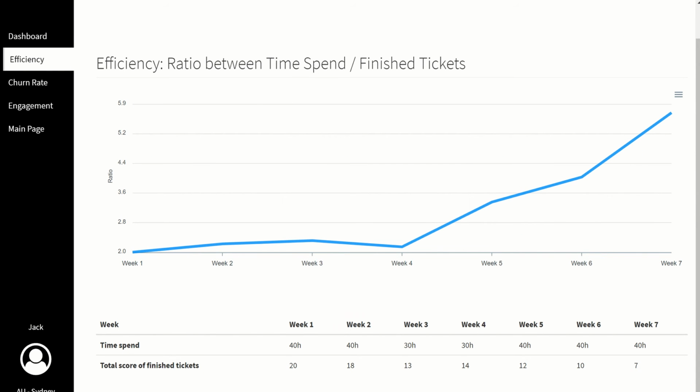The second one is efficiency. Efficiency is really important because as an HR manager or project manager, it is important that whoever you are bringing into another project team is the right team member, based on what they have done before. As you can see, based on our insight from week 1 to week 4, his efficiency was quite low. However, from week 5 onwards, it was good. So as an HR manager, it is a good sign to talk to him about why that happened in week 1 to week 4, so that he can improve.